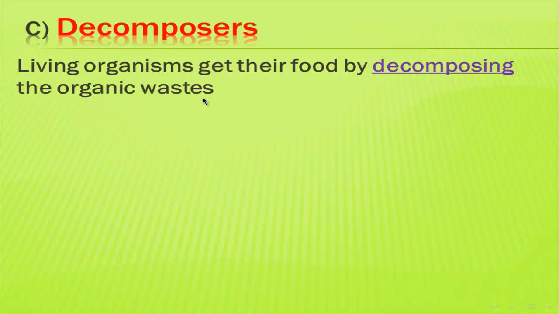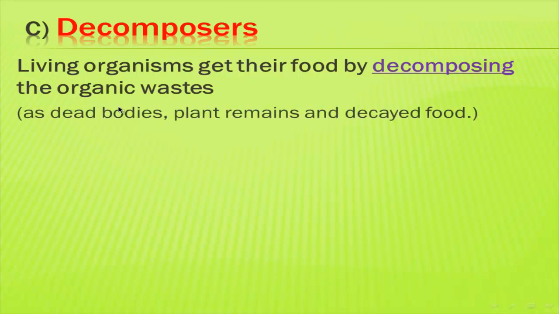So what is organic waste? Organic waste is like dead bodies, plant remains, and decayed food. Decayed food is the bad food. So again, decomposers get their food by decomposing dead bodies, plant remains, and decayed food. The decomposer breaks down the dead body or plant remains into small pieces, then feeds on it.